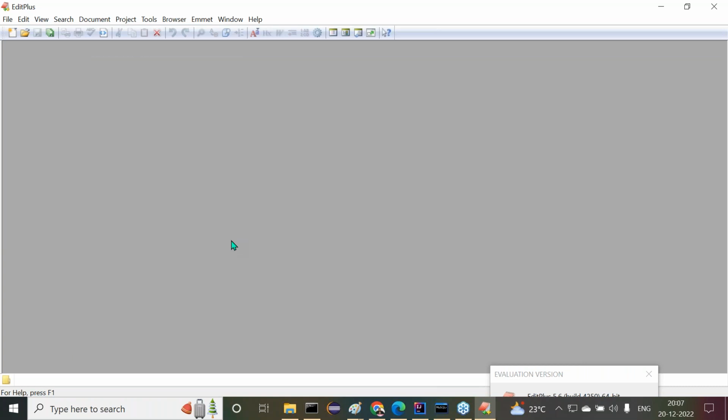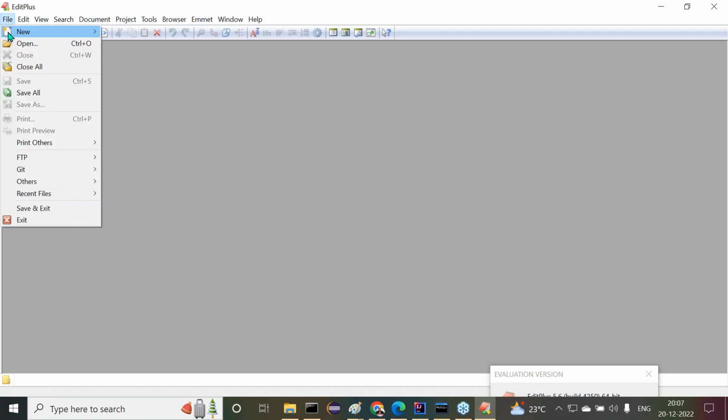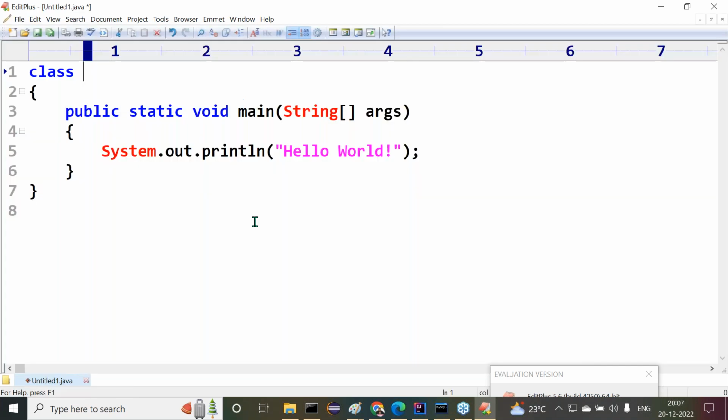Got it or not? So we installed the editor, EditPlus, clearly. Then after that, open that editor, open file, new Java. Then automatically the Java file will come. Sir, got it or not? Okay, this is the way to open a Java program in the Java editor. Am I right or not?